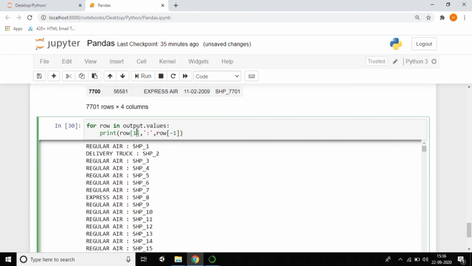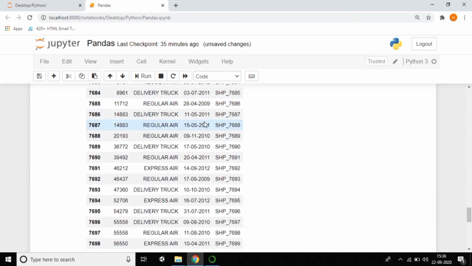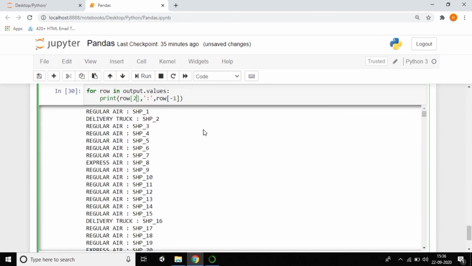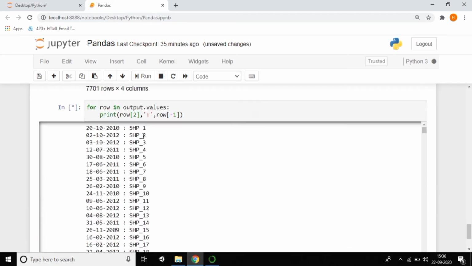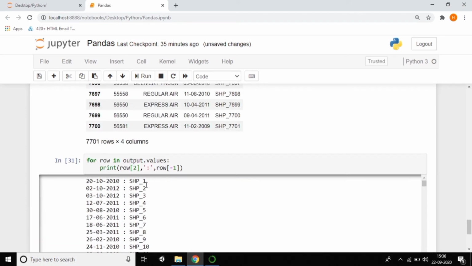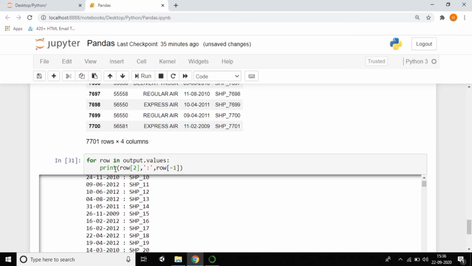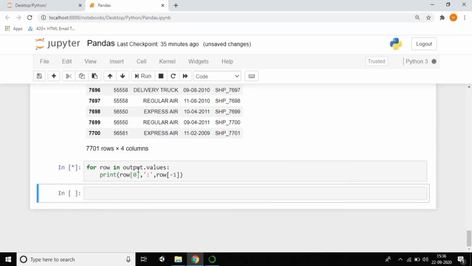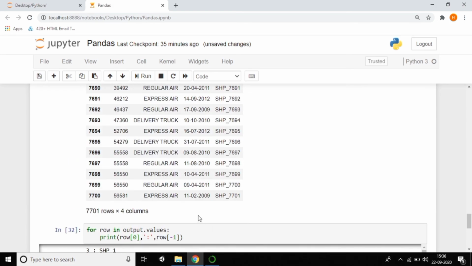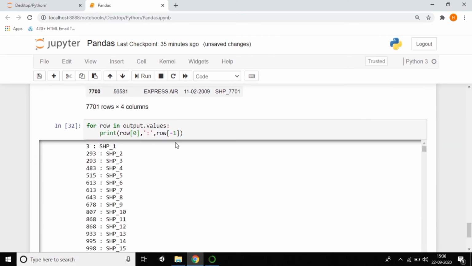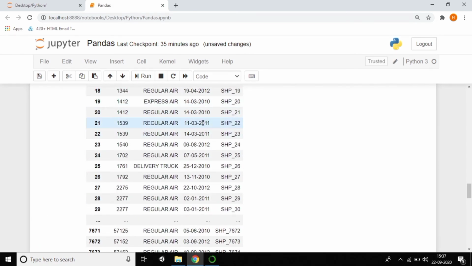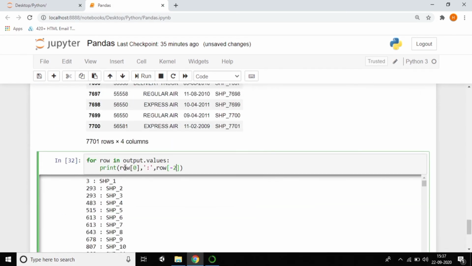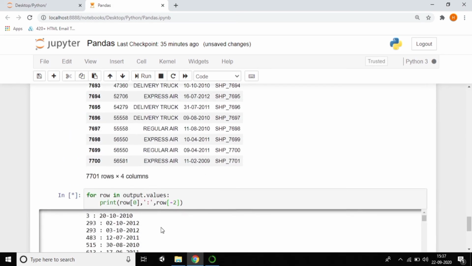If you want the second row, here which is called date, I think you will get the date as well as the shipping ID. So guys, if you want a particular row, you can do it by using this row concept. I think it's very clear. If you want only ID, just give 0 index and you'll get the ID as well as the shipping ID. If you want minus 2, we'll get this row which is date as well as shipping ID.